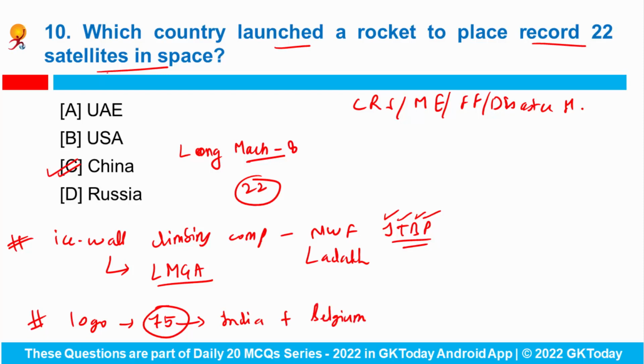Now a special logo has been unveiled to commemorate 75 years of diplomatic relations between India and Belgium. Actually, Belgium was among the first European countries to have bilateral relations with India, and the logo is a peacock with national flags of both the countries, and the Belgian royal family has led economic delegations to India.